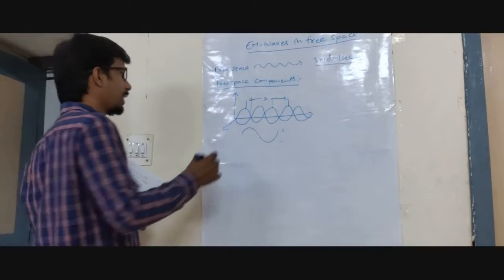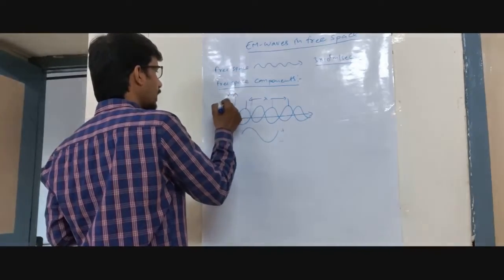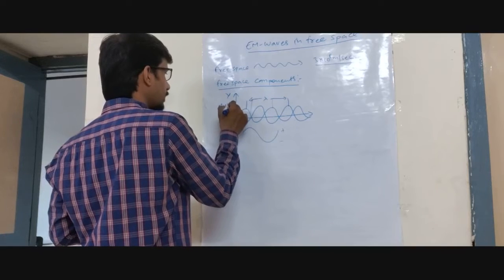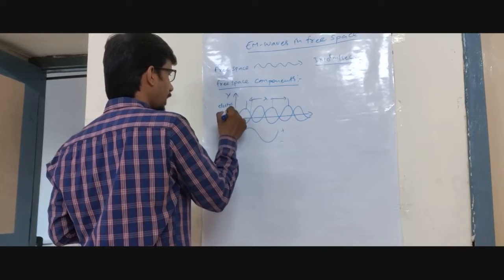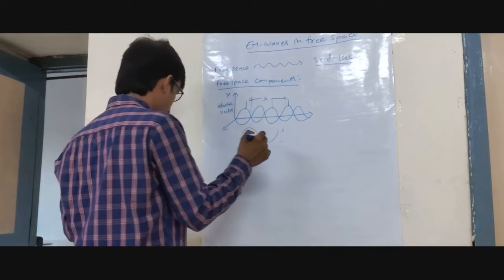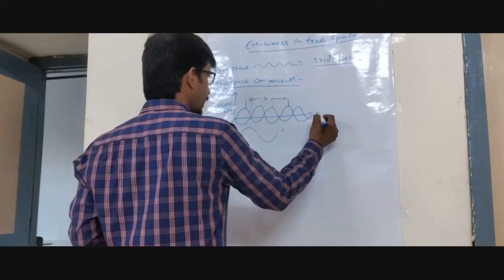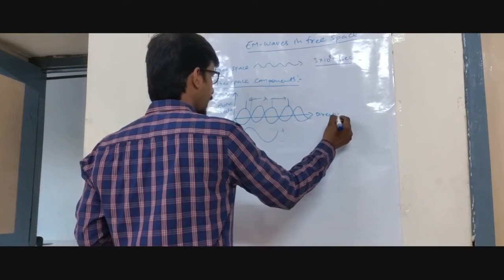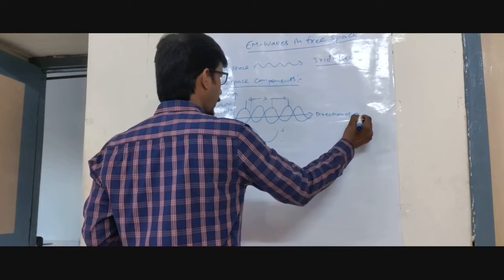And here we have the electric vector along the y-axis, and here is the direction of propagation.